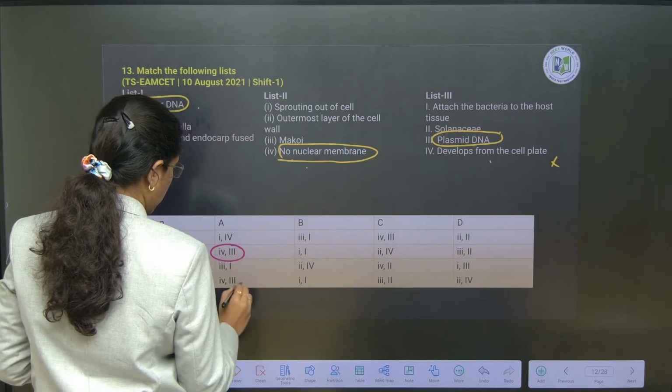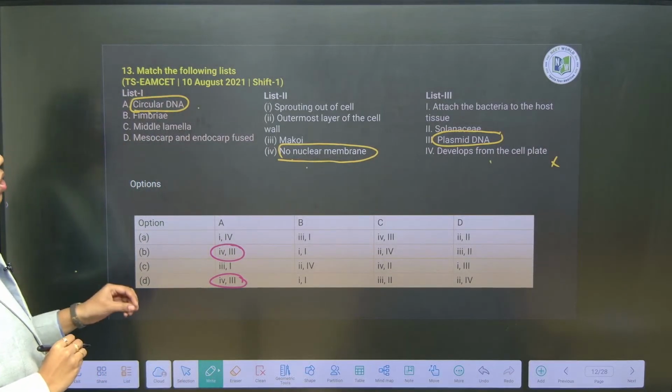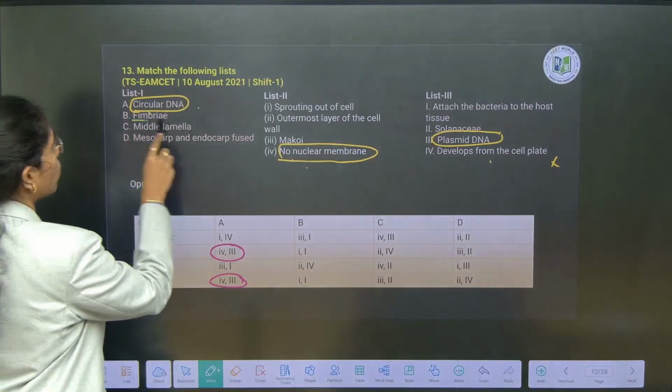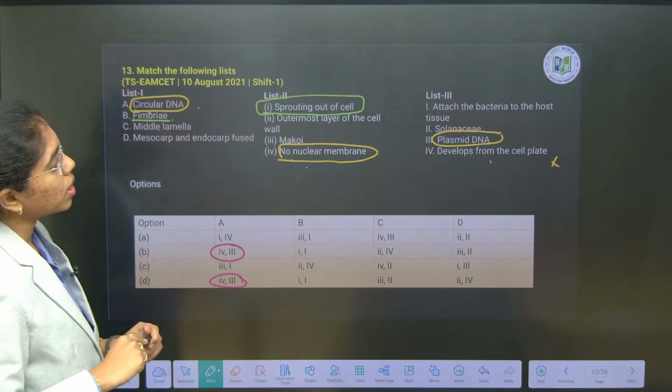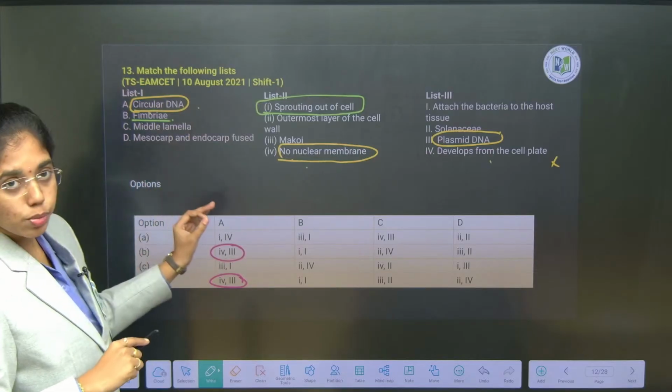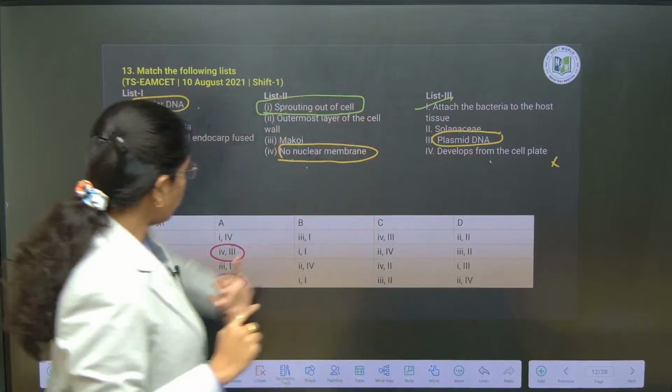4 and 3. Next you see fimbriae, which are bristle-like structures that are sprouting out of the cell. B1. Fine, right? Next you see here, this helps in attachment of the bacterium to the host tissue. So here B1 and 1.